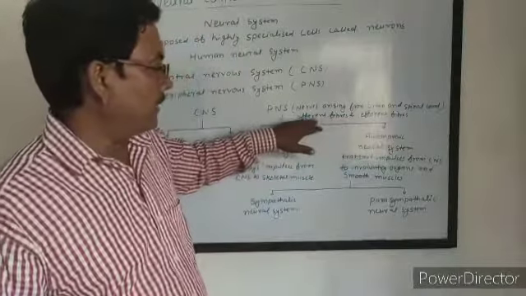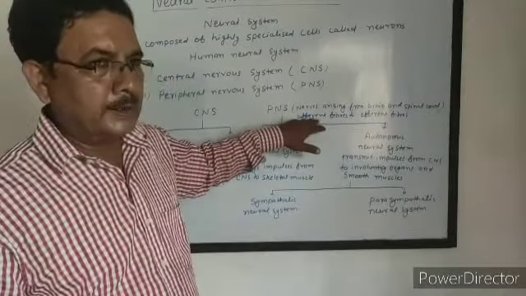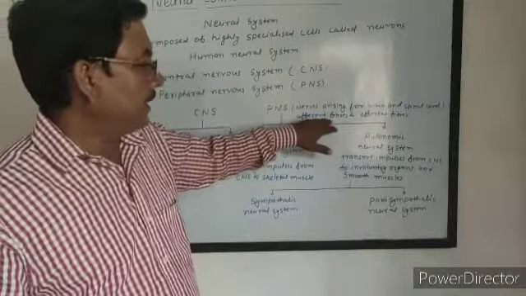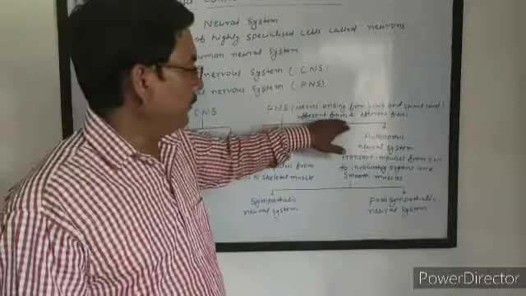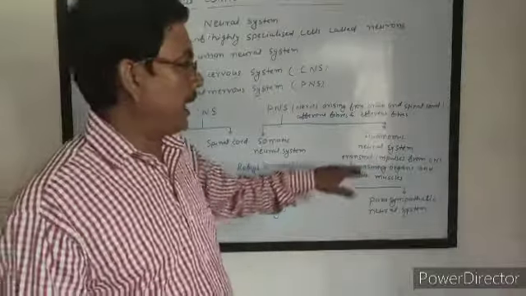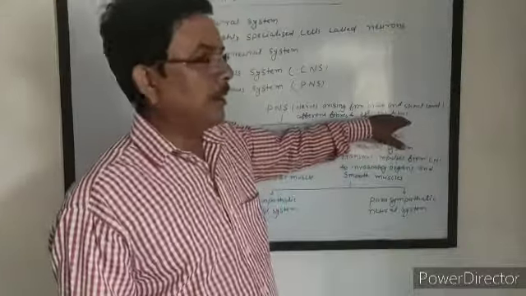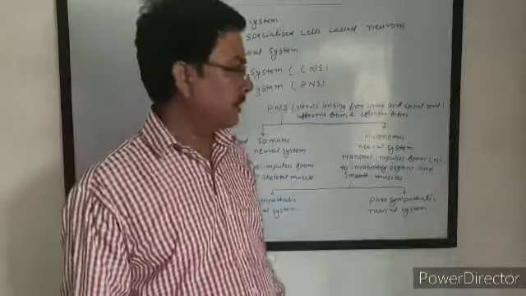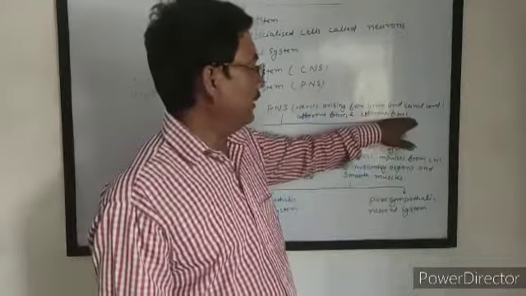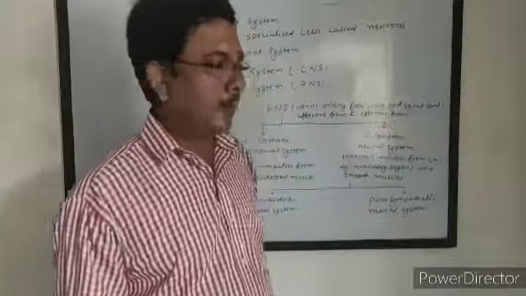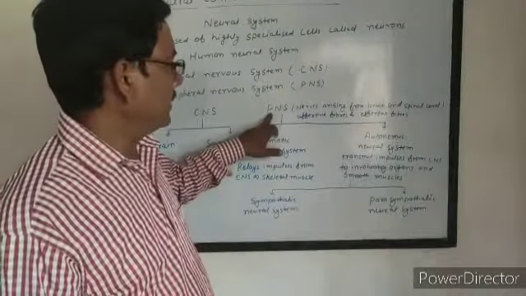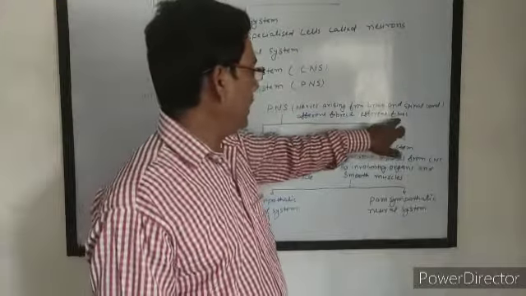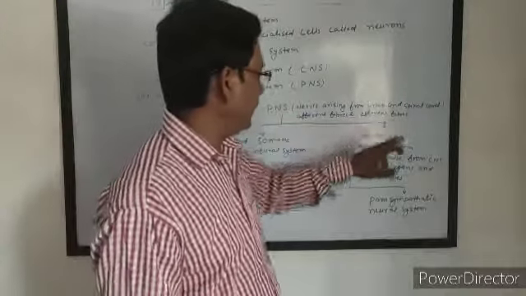Those nerve fibers which bring impulses from receptor organ are called afferent fibers, and those nerve fibers which send orders of brain and spinal cord to effector organ or muscles are called efferent nerves or efferent nerve fibers. So PNS consists of afferent and efferent fibers.